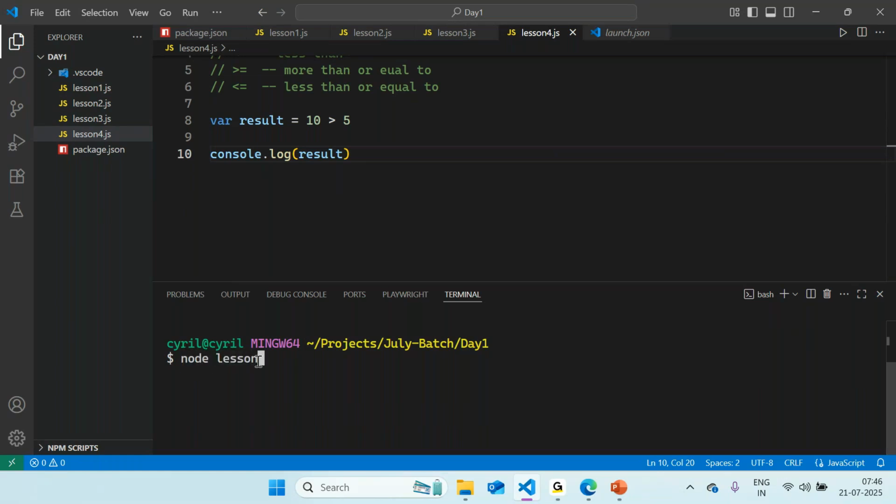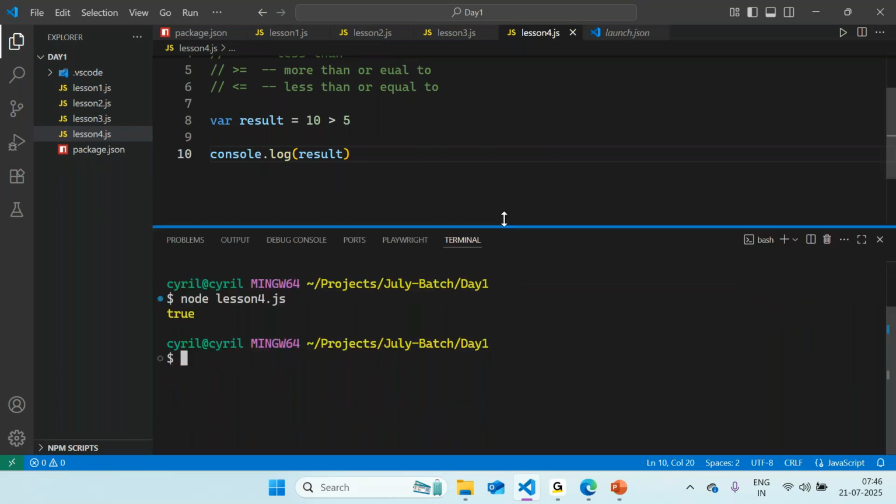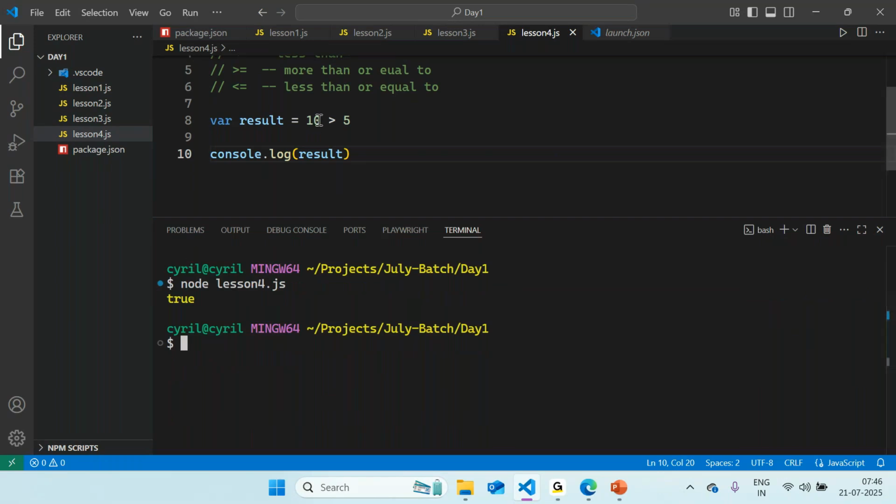Yeah, that's right. Because we just discussed that on the client side we are making use of Node.js to run our scripts, so we always have to use node followed by the file name. So the statement returns true because 10 is actually greater than 5.